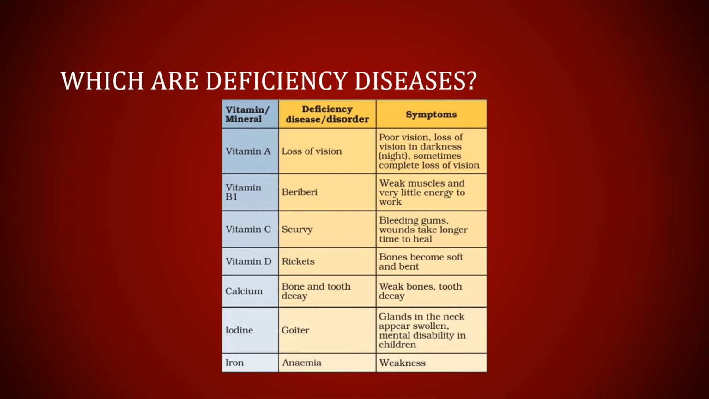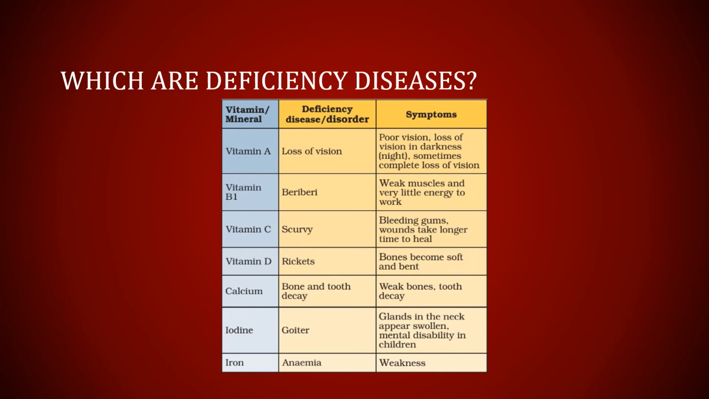What if we don't have vitamin C? Scurvy. Symptoms are bleeding gums and wounds taking a longer time to heal. What if we don't have vitamin D? It results in rickets. Bones become soft and bent.